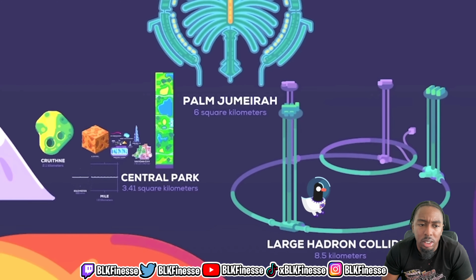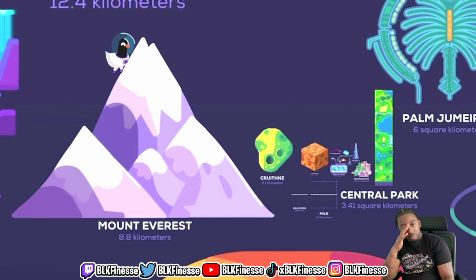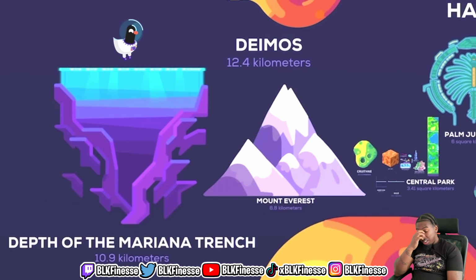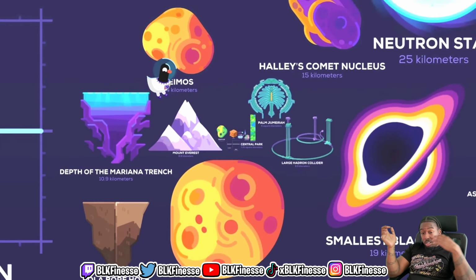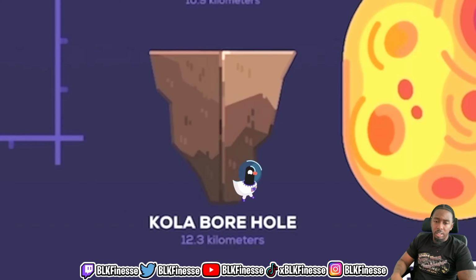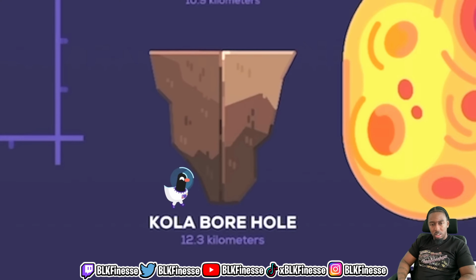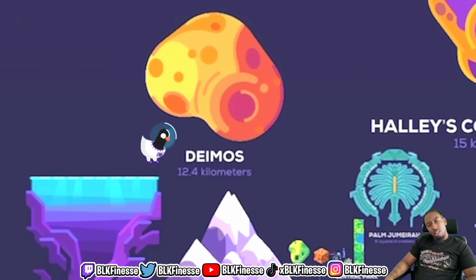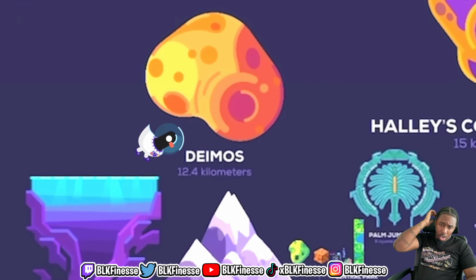Large Hadron Collider, 8.5 kilometers, the world's biggest machine. Mount Everest, 8.8 kilometers. So the mile is much longer? Okay. Depth of the Mariana Trench, 10.9 kilometers. Asteroid that killed the dinosaurs, 11 kilometers, which means that right there is more than 11 miles wide. Kola Borehole, 12.3 kilometers, the deepest hole humans have ever drilled. Deimos, 12.4 kilometers, the smaller of Mars's two moons.